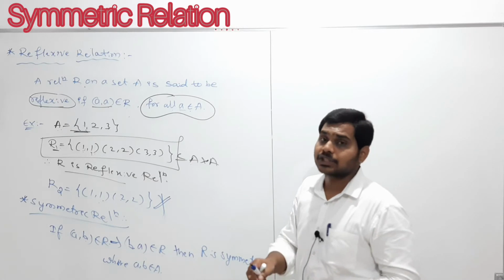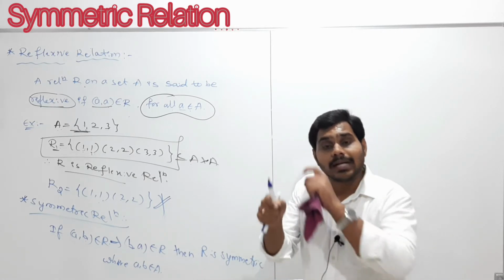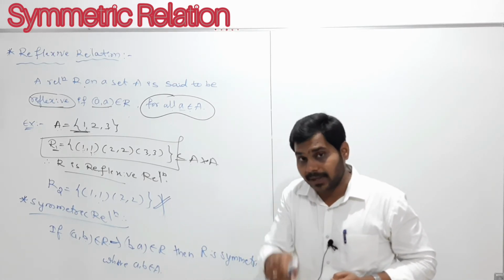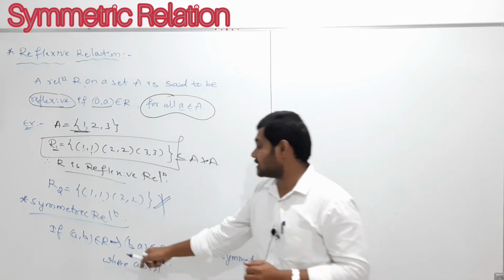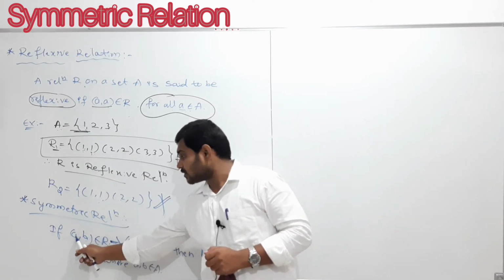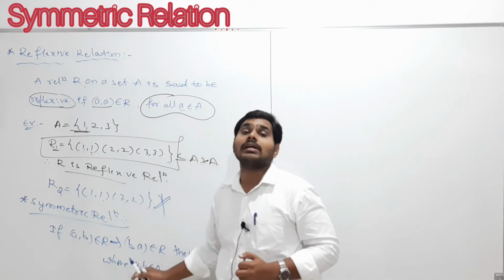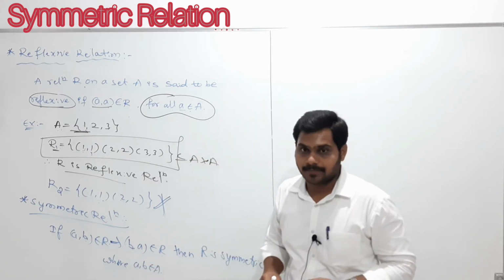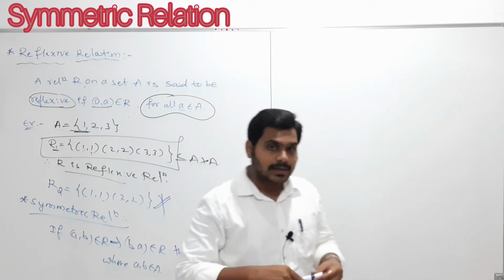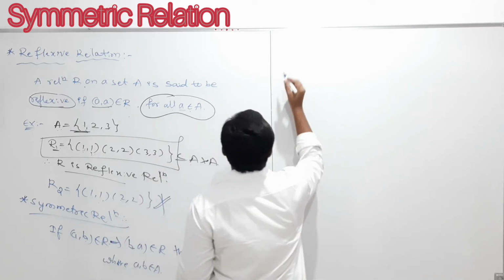Very, very important, my dear students. You should concentrate only on the ordered pair which is contained in the relation R. The reverse of that, whether that is contained in the same relation or not, that you should check, my dear students. Clear? So for this I'll take one example, my dear students, then clearly you will understand.